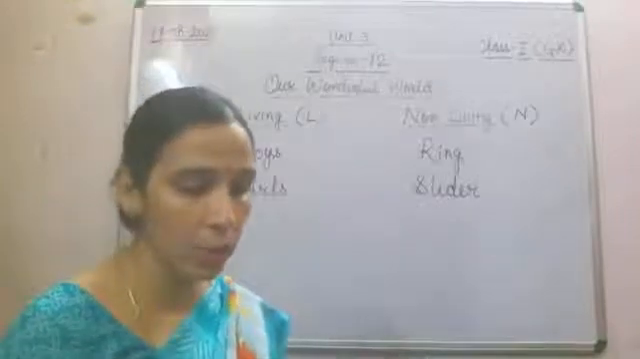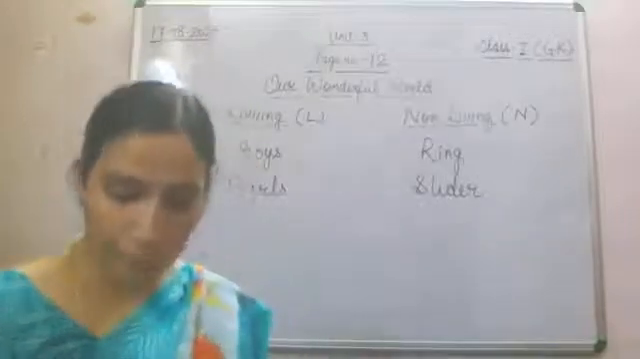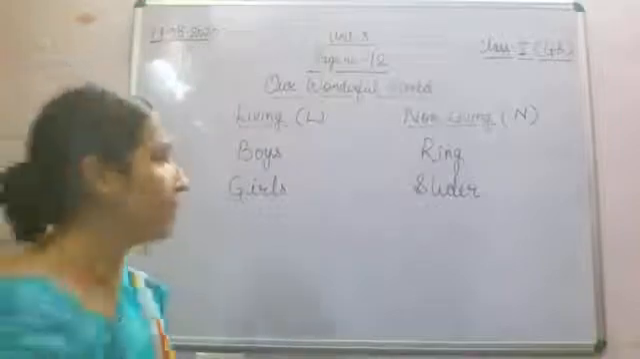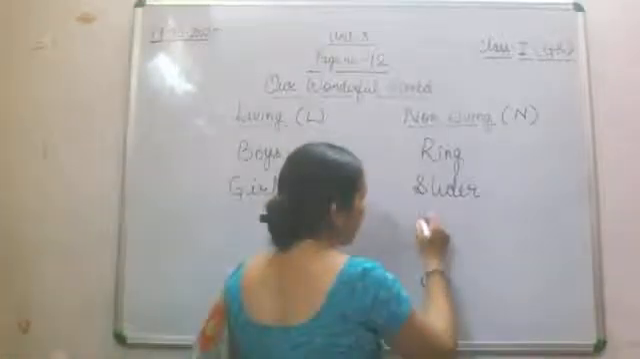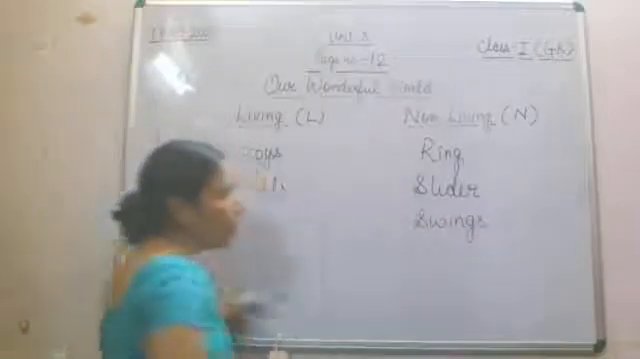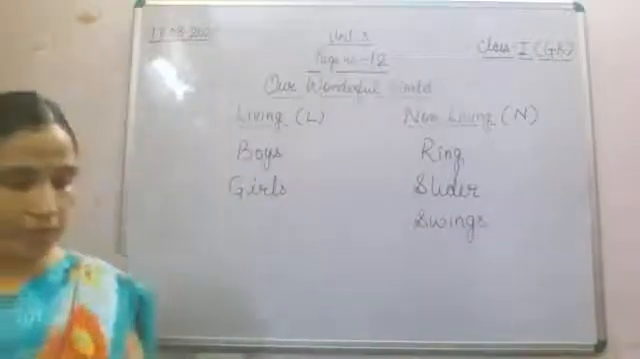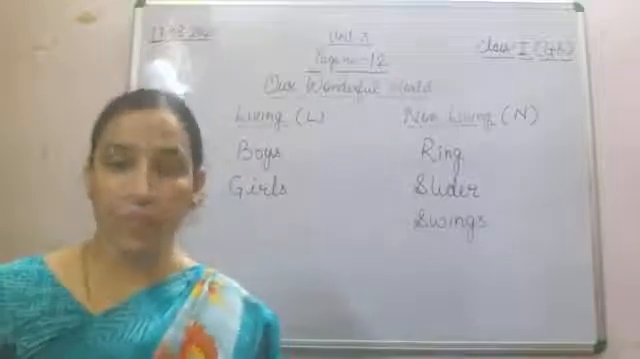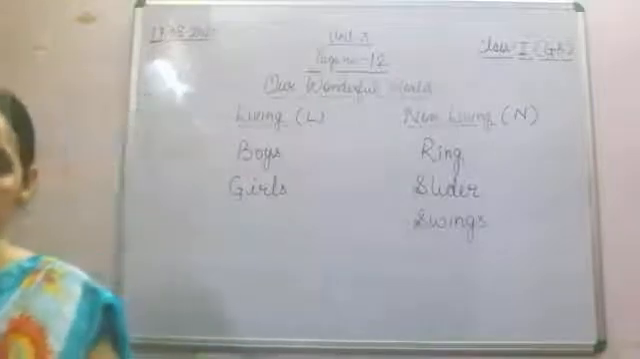Now we'll come to the next. Now one more swing is there. Swings come in the category of, all the swings will come in the category of non-living things, and all the girls and boys come in the category of living things. Now the next is your tree.